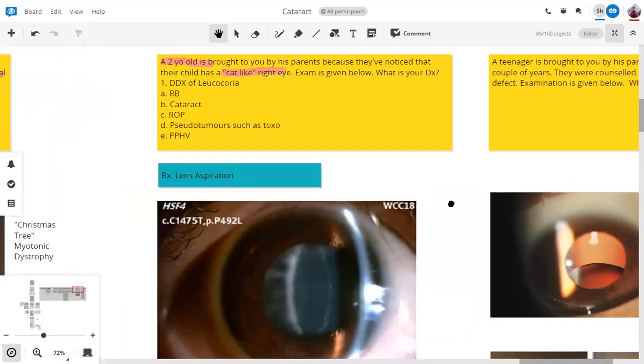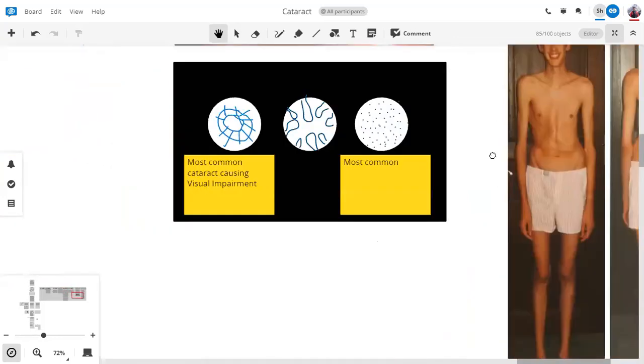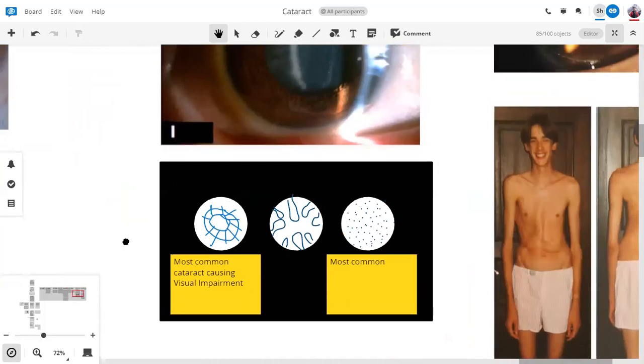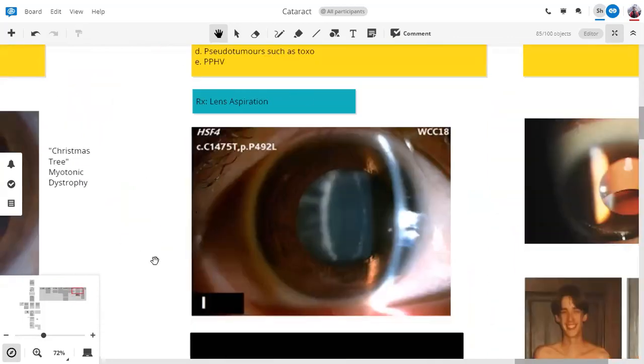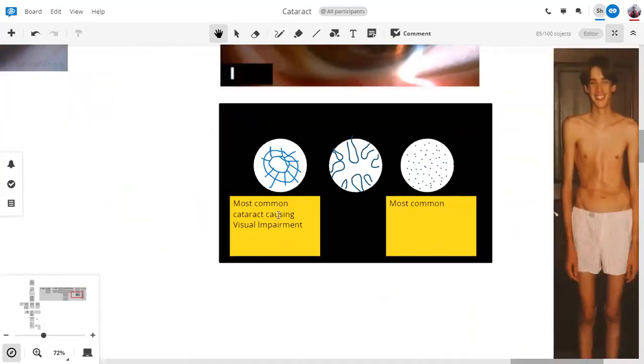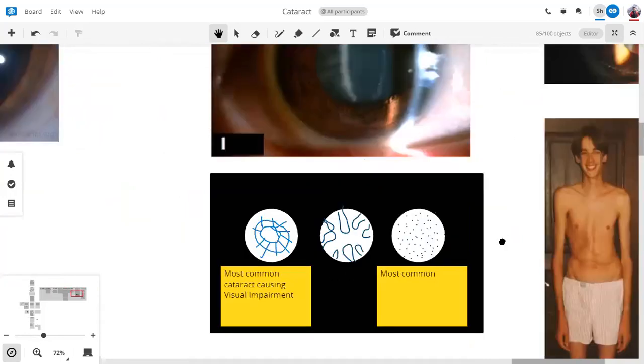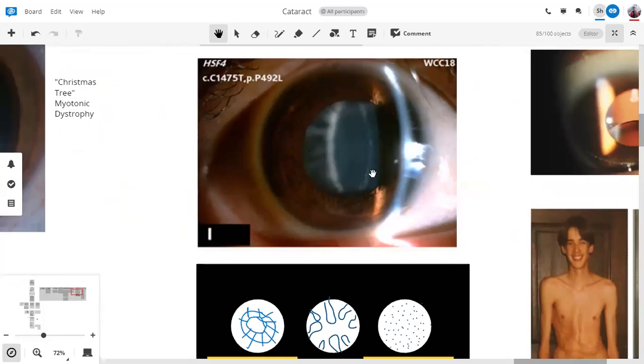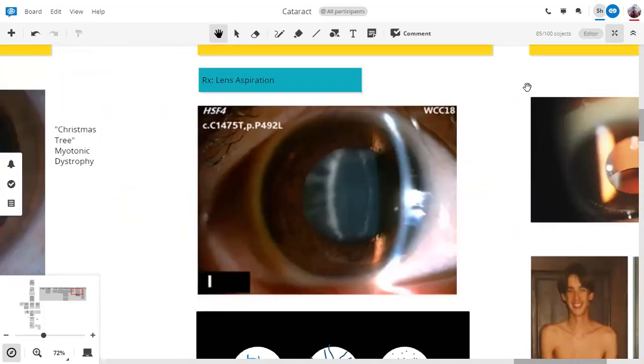So for congenital cataracts, there are two things you have to remember from an MCQ point of view. The first is that the treatment is lens aspiration. The second is that the most common cataract causing visual impairment in a child is a zonular cataract, which has spokes like in a wheel. It does not need to be completely circular, but it's an opacity with spokes radiating out from it.